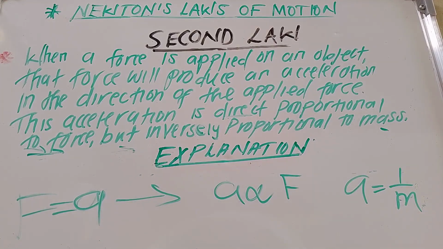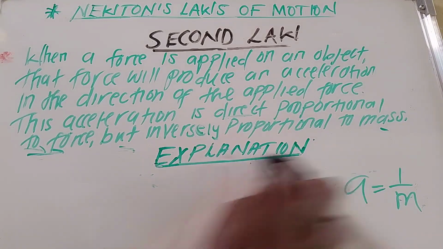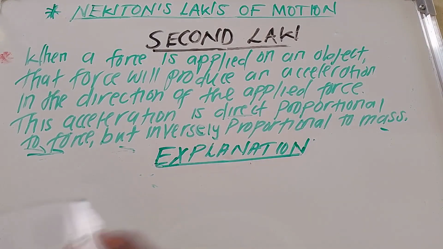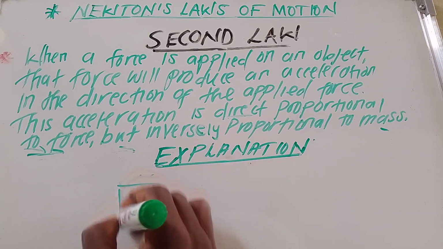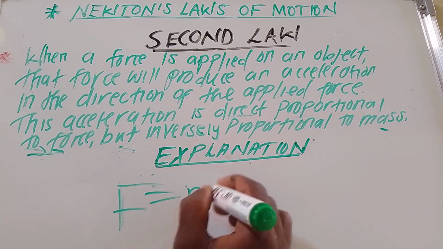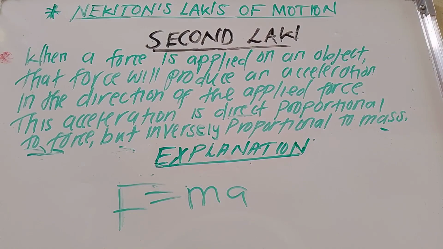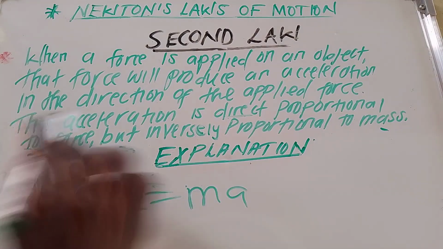That is all about Newton's second law of motion. That's why we have even this formula: force is equal to mass times acceleration. This formula is based on this same concept.